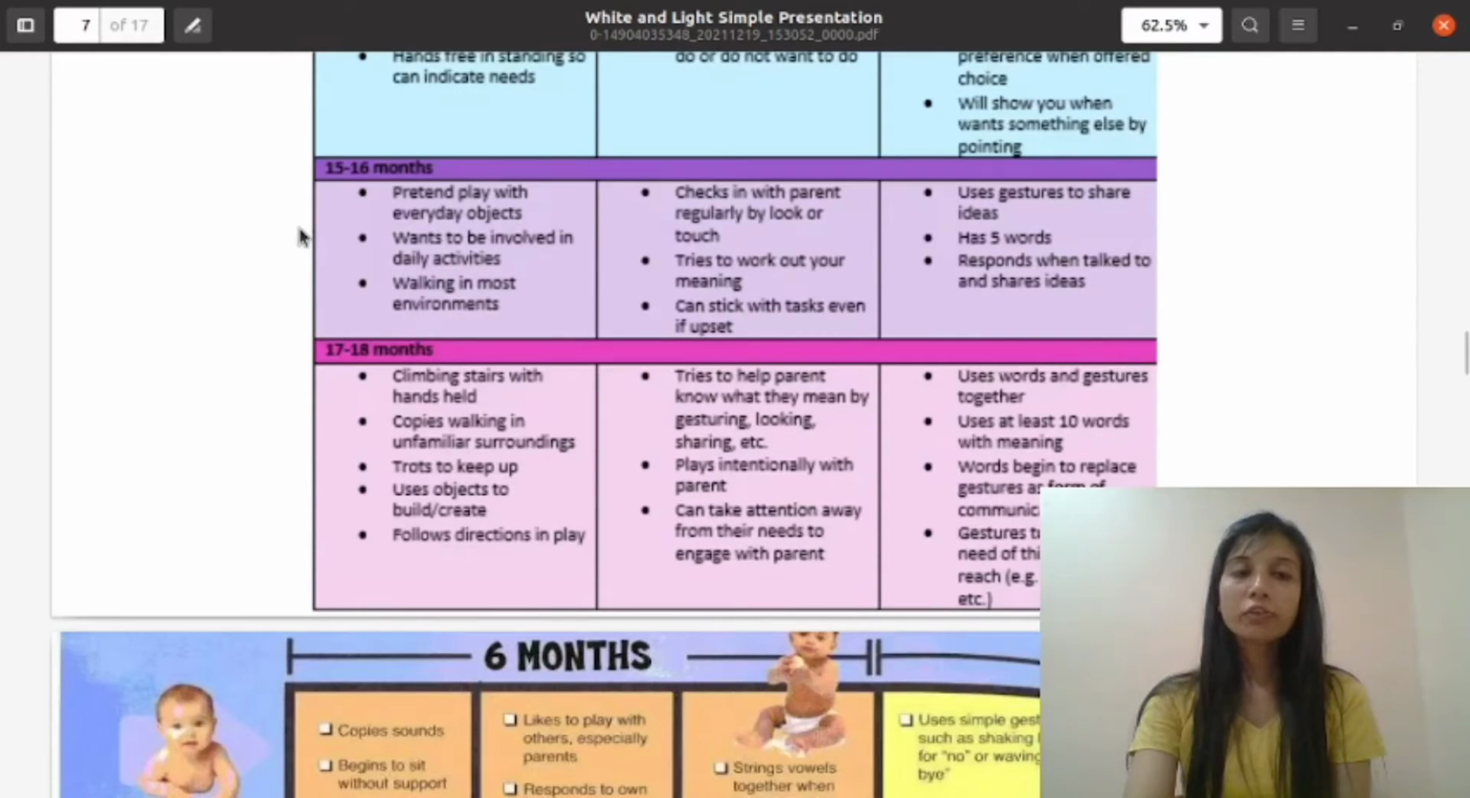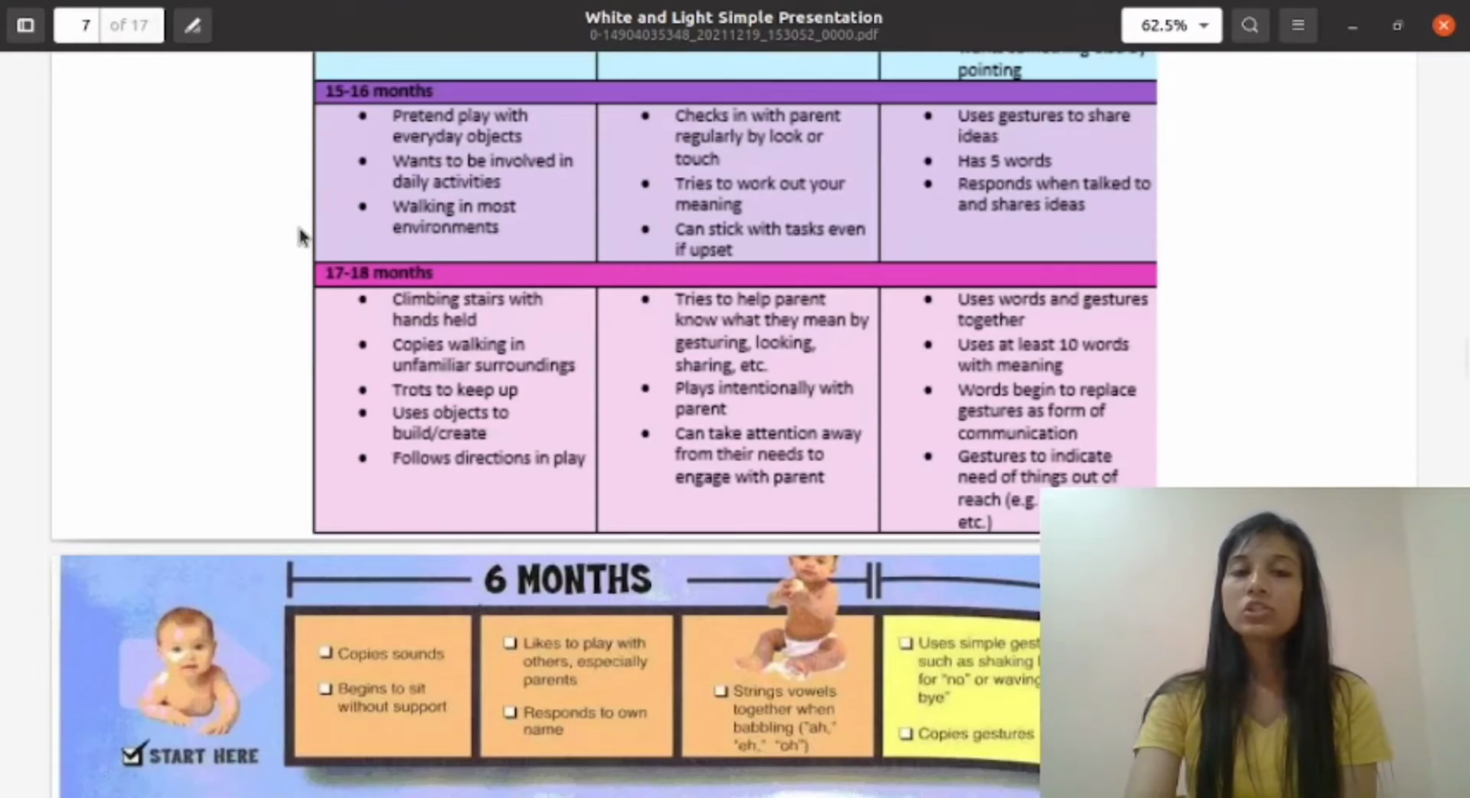At the age of 15 to 16 months, general development: pretend play with everyday objects, wants to be involved in daily activities, walking in most environments. Social interaction: checks in with the parents regularly by look or touch, tries to work out your meaning, can stick with task even if upset. Now language: uses gesture to share ideas, has 5 words. A 15 to 16 month baby can use 5 to 6 words, respond when talked to and share ideas.